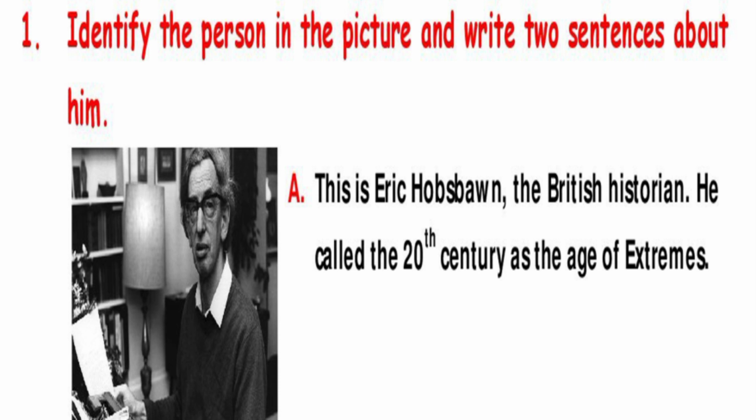Students, here one question is there. Identify the person in the picture and write 2 sentences about him. Here answer is, this is Eric Hobsbawm, the British historian. He called the 20th century the age of extremes.